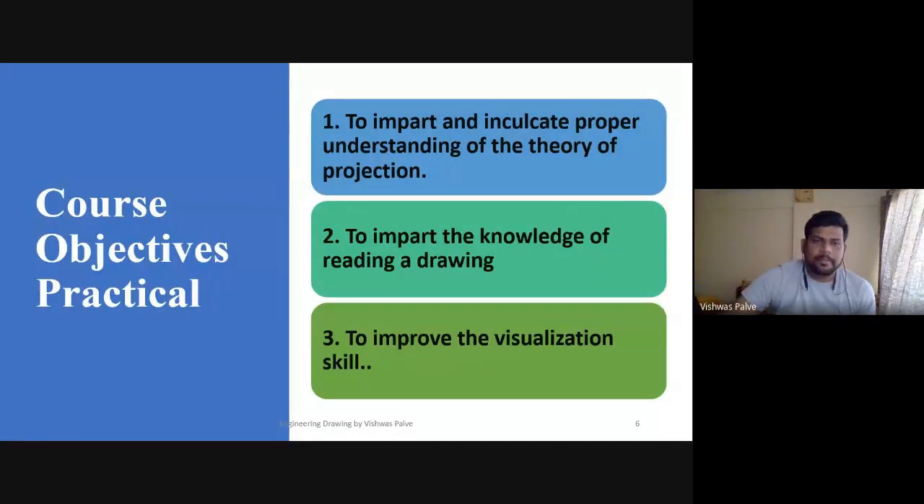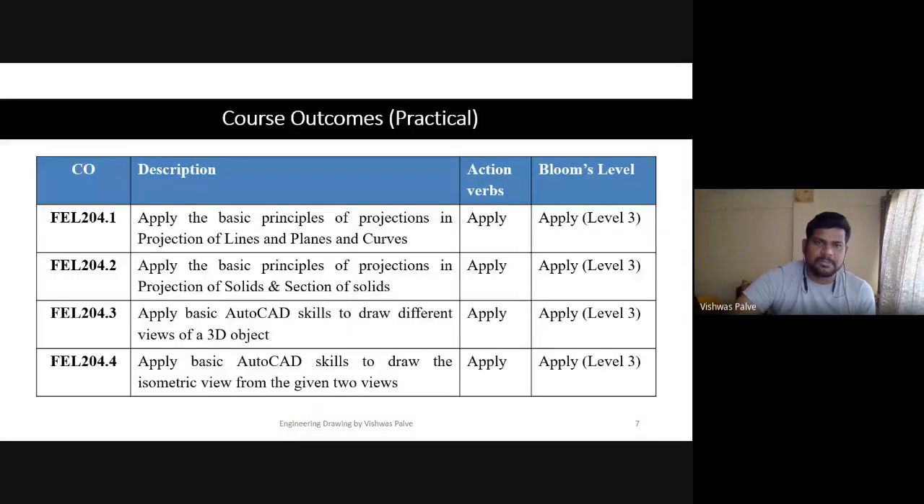Then regarding the practical session, the aim is to impart and inculcate the proper understanding of theory of projection, impart the knowledge of reading of drawings, and improve the visualization skills. Then course outcomes. What are the course outcomes for practical? In that, apply the basic principles of lines and planes and curves. Then projection of solids and section of solids will be there. Apply the basics.